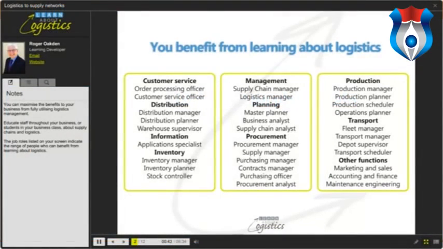You can maximize the benefits to your business from fully utilizing logistics management. Educate staff throughout your business or students in your business class about supply chains and logistics. The job roles listed on your screen indicate the range of people who can benefit from learning about logistics.